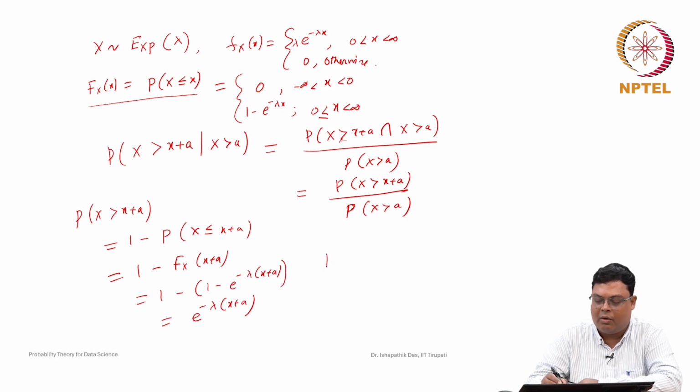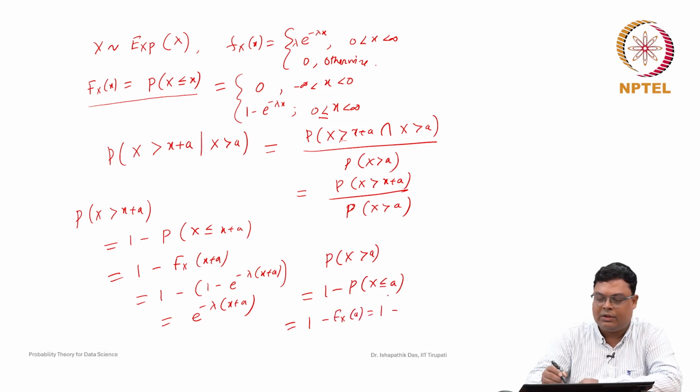Now, if you want to find the probability that X is greater than a, similarly we can find it. It is nothing but 1 minus the probability of X less than or equal to a, which is nothing but 1 minus F_X of a. Since a is a positive number, we will use here 1 minus e to the power of minus lambda a. So, then it is e to the power of minus lambda a, that we will use here. So, this is nothing but e to the power of minus lambda (x plus a) divided by e to the power of minus lambda a. So, let us erase all these things.